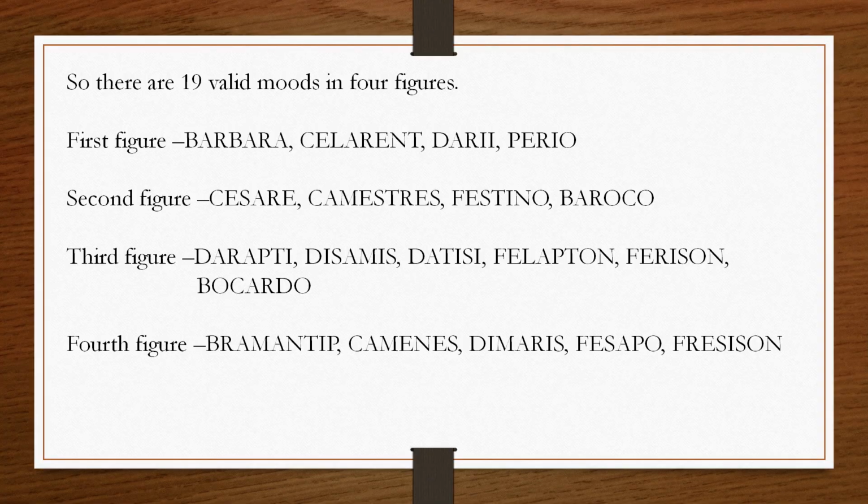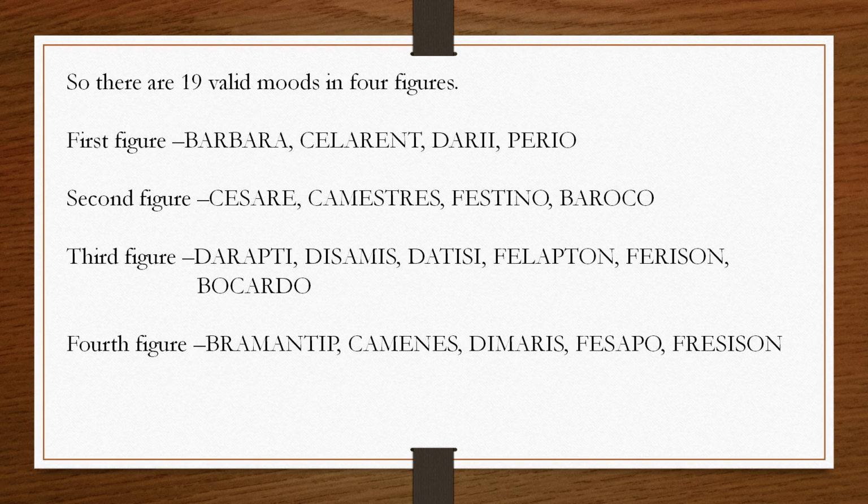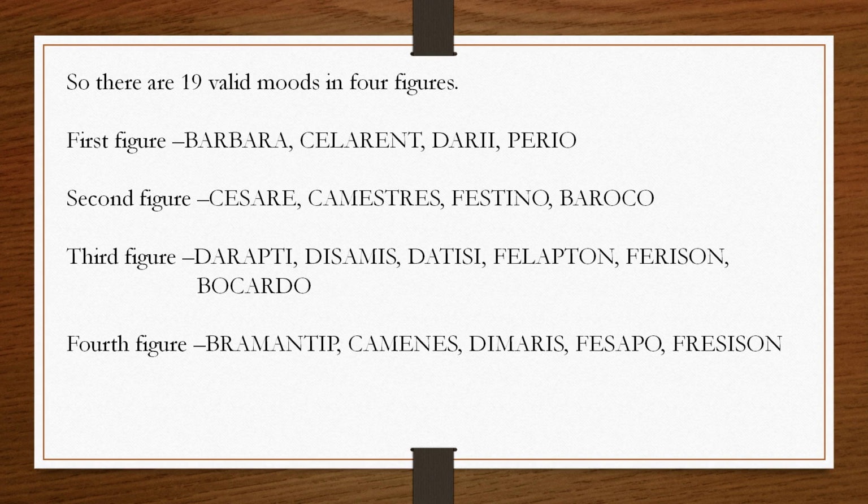In this way you will determine all the valid modes of the fourth figure. Then you will find that the fourth figure has Bramantip, Camenes, Dimaris, Fesapo and Fresison. So in this way we determine the valid modes of all 4 figures. In the first figure you have the valid modes Barbara, Celarent, Darii and Ferio.